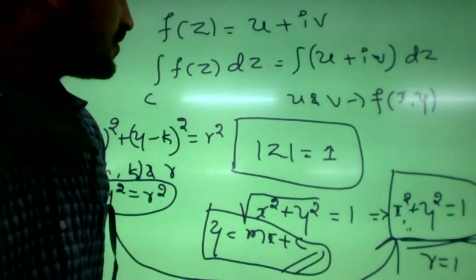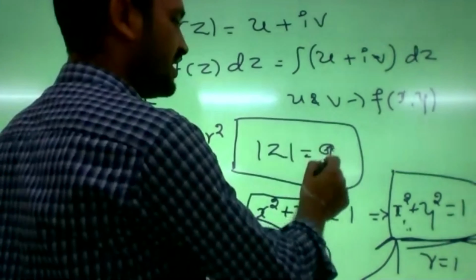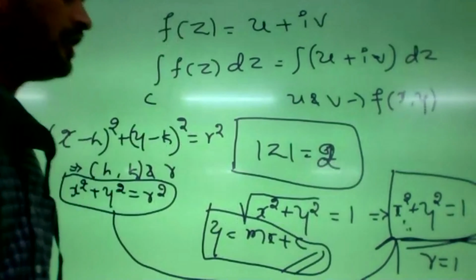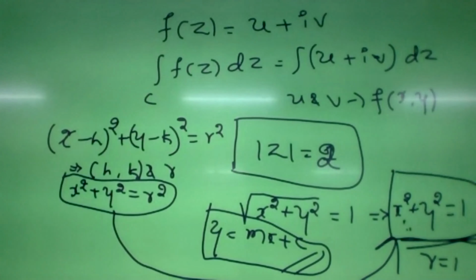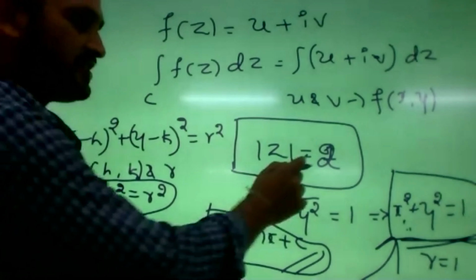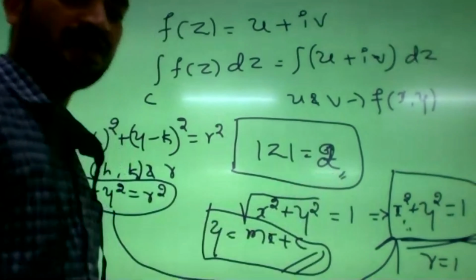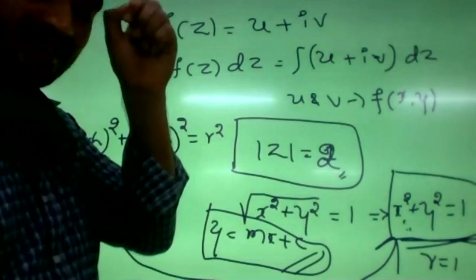If mod z equals 2, it will indicate a circle with radius 2 and center at the origin, right?